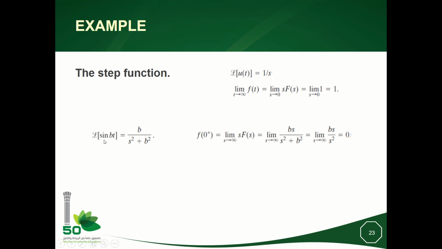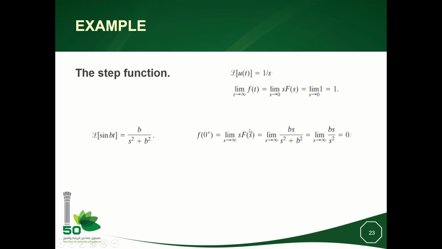The Laplace transform of sin(bt) is given by b over s squared plus b squared. So now if I apply the initial value theorem, I know that the function at time t equal to 0 is the limit of sF(s) when s goes to plus infinity, which is the limit of this function, and consequently the limit will be equal to 0, and we know that sin(0) equals 0.